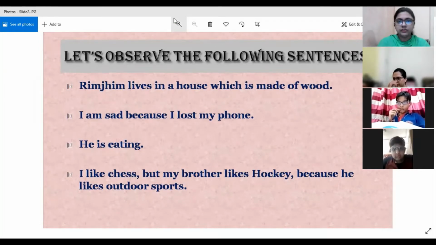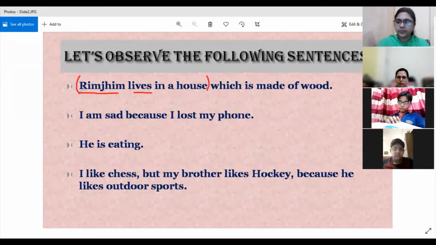If you see the first sentence, Jim is the subject and lives is a finite verb, because it will change when the tense changes or the number of the subject changes. Now look at this part, Jim lives in a house. This makes complete sense.